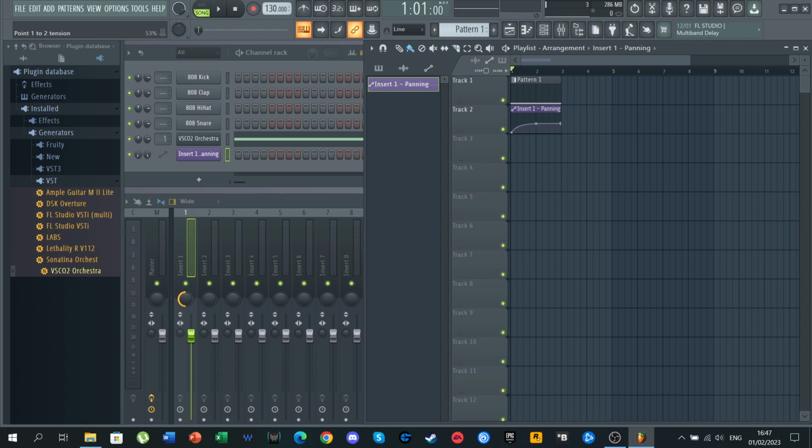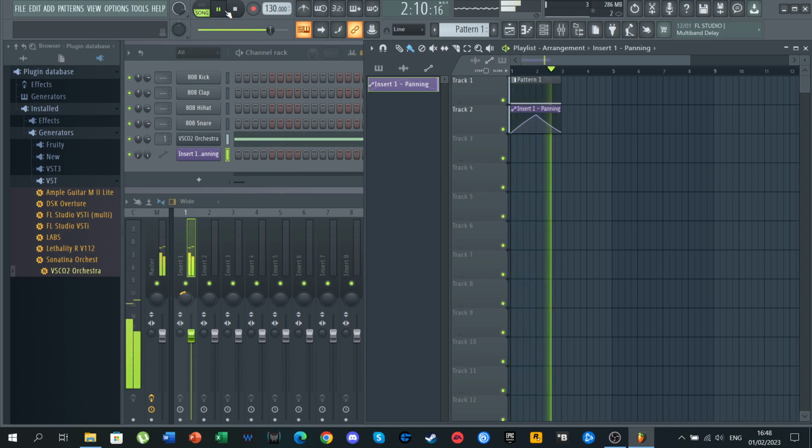We are going to create another point here and make it go as much on the right side as we can. Then make it come back to the left. So left, right, left, something like that. And if we hear the note, you can hear that the sound migrated from the left to the right and then back to the left. And that is basically how you do volume and panning.